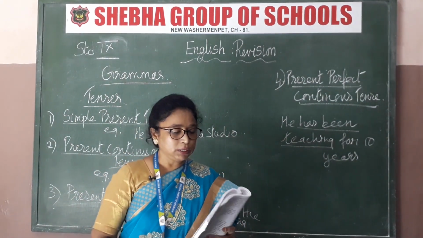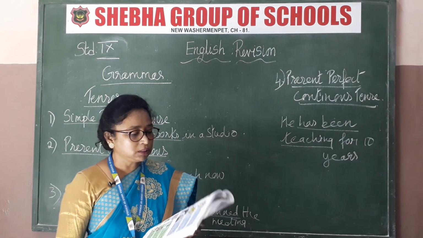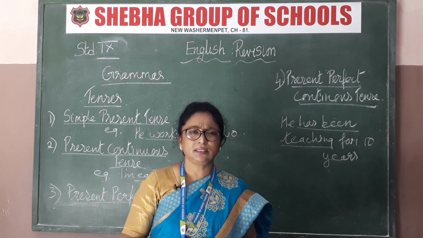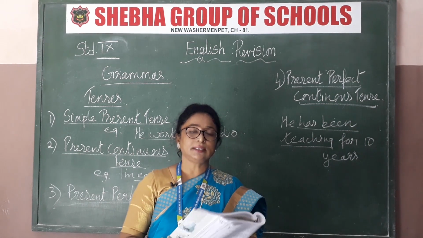Okay, so now here true in the present. He works in a studio. She is 60 years old, and then we live in Chennai. It is the basic truth. Okay, and next is habits.